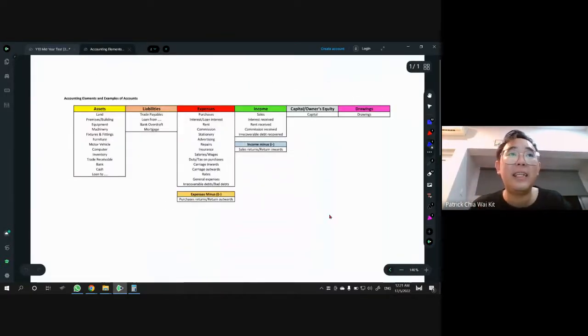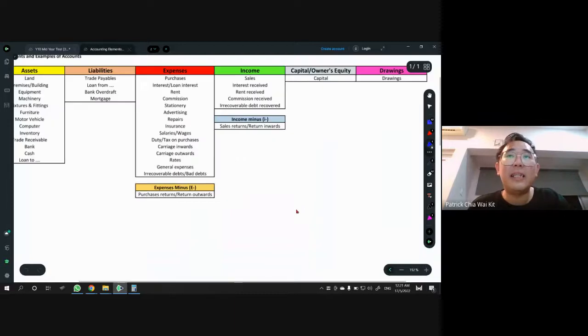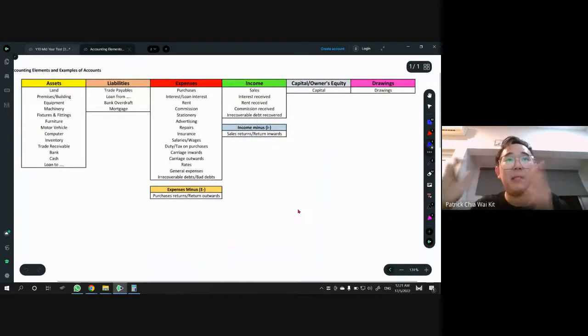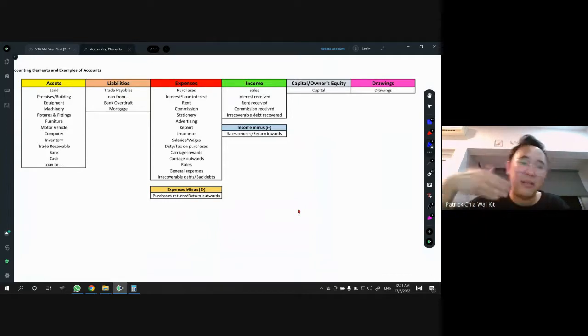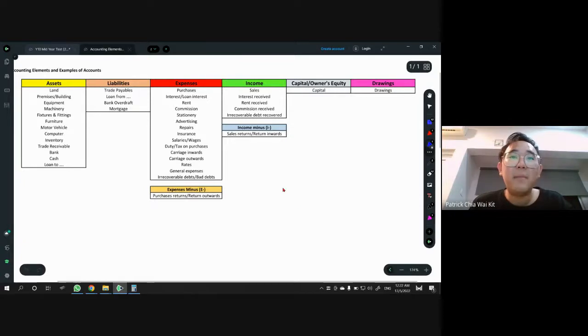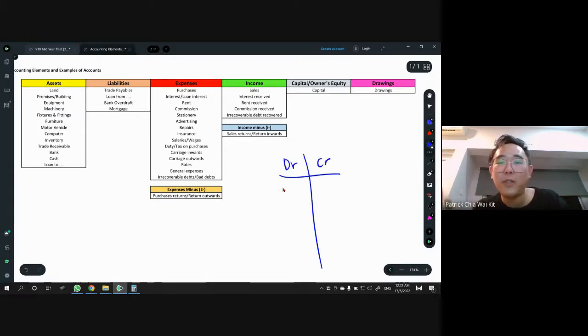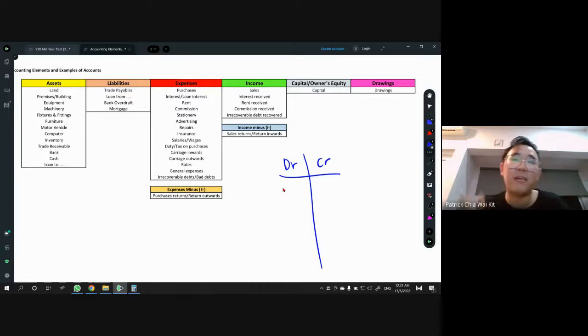Whatever you see here, all the things in there, asset, liability, they are forever. That is the account name, and that is their classification, their element. You won't change it. And from here, you can easily figure out which ones are always the same in terms of double entry.